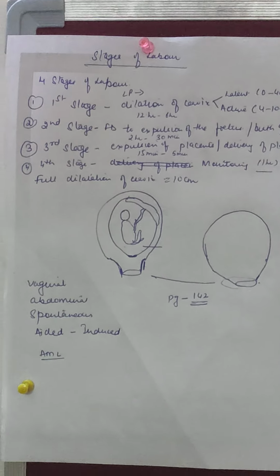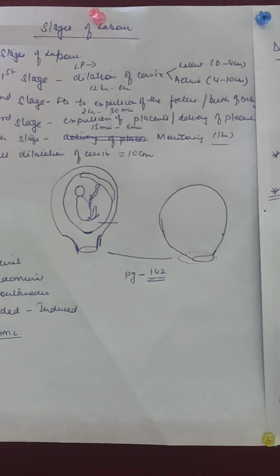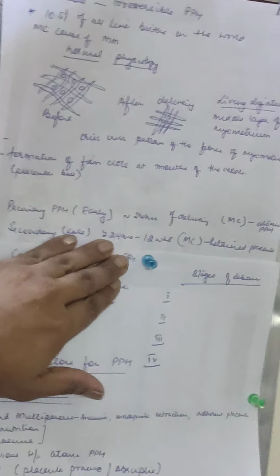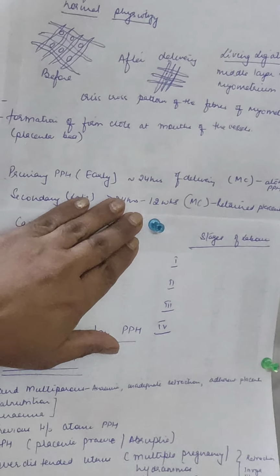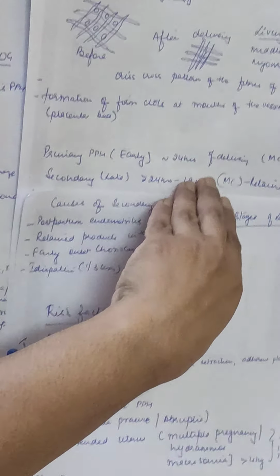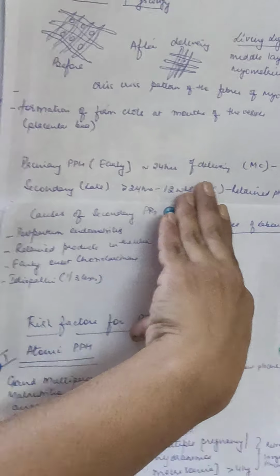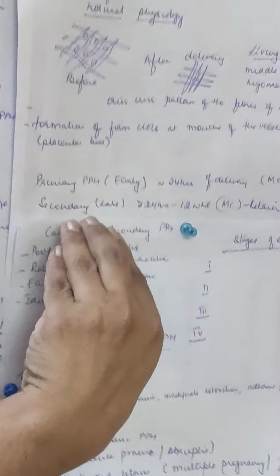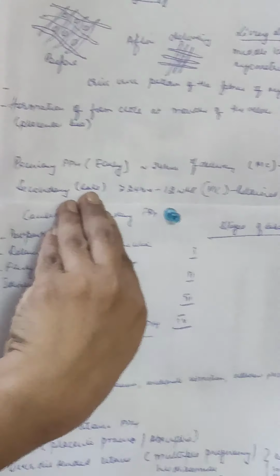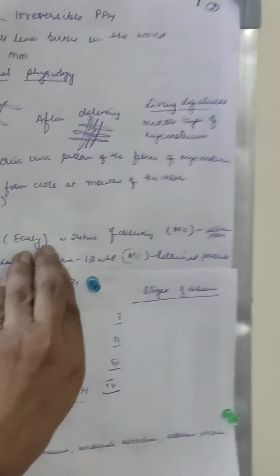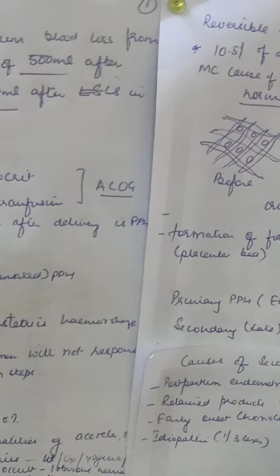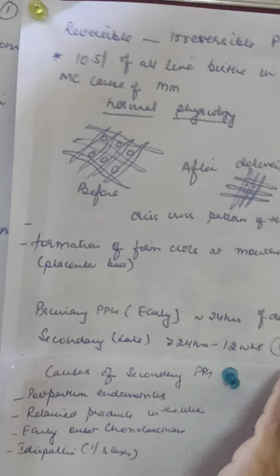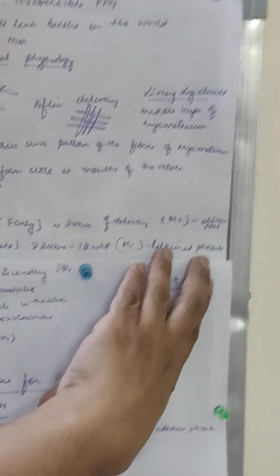So primary PPH is in the first 24 hours, and secondary PPH is if more bleeding than the said quantity occurs after 24 hours and in the initial few weeks of puerperium, say about 6 to 12 weeks. Secondary PPH is also called late PPH. The most common cause of primary PPH is atonic PPH, and the most common cause of secondary PPH is retained placental products.